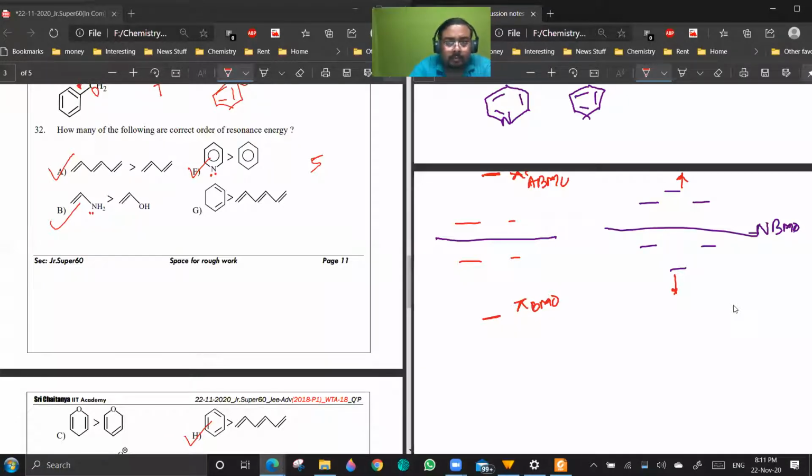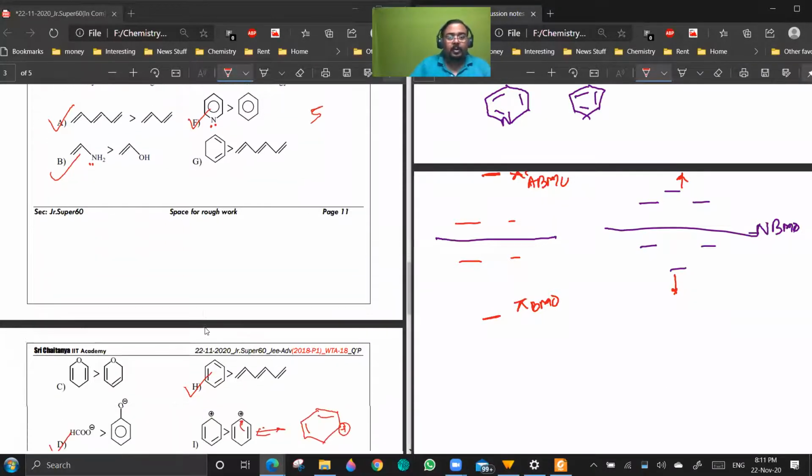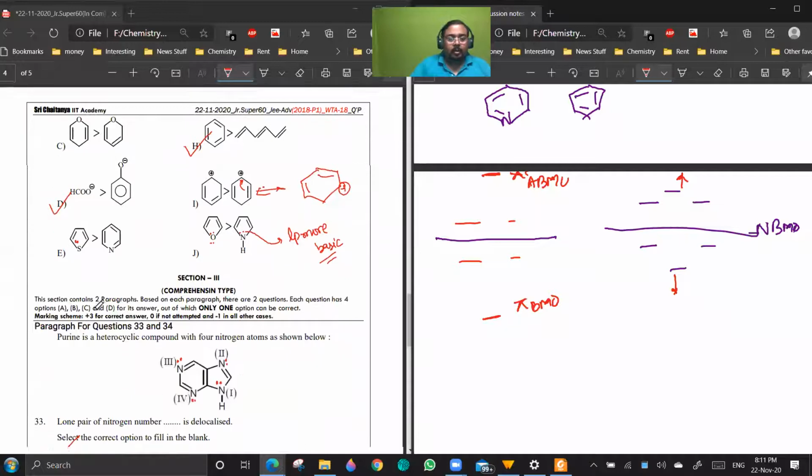That's it. So if the energy is decreasing, this means more energy is released in the form of resonance energy. Okay, so this is done.